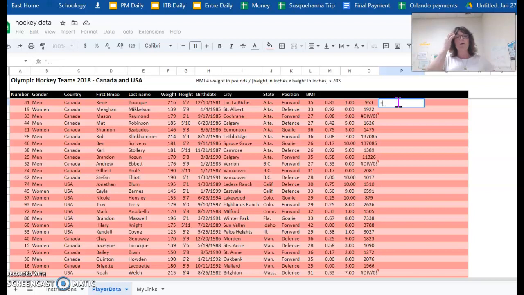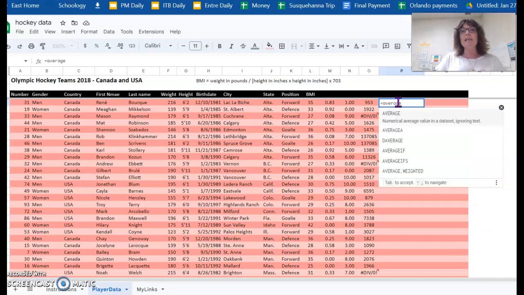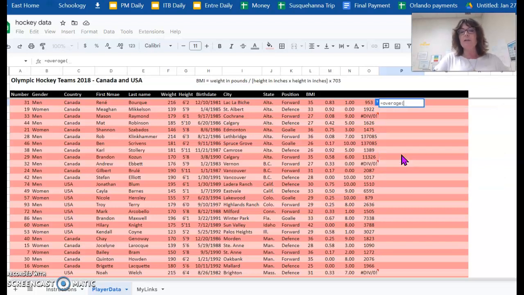So we want to work with this function called average. We're going to start out and we're going to do equals. We're going to literally type in the word average. You can see that it's going to provide 1,000,001 different options for you. I don't even know what some of those do because I don't have to teach Excel every day, but I do the basics for my teacher job and also for my DECA stuff that I do.